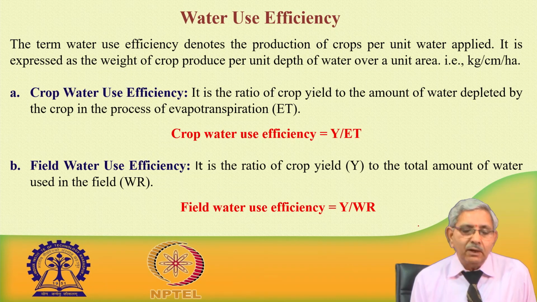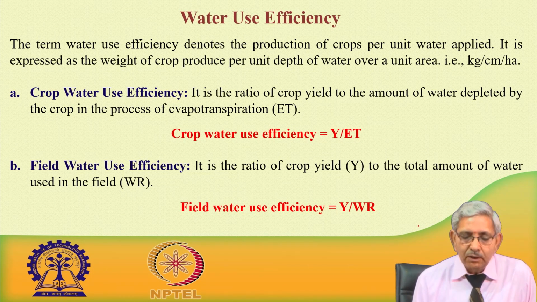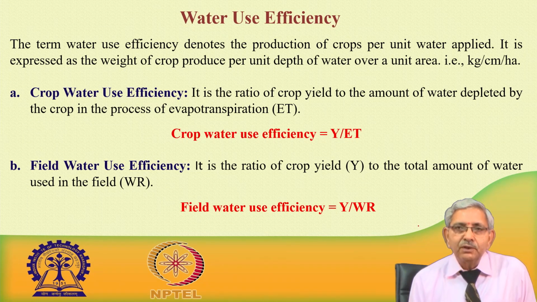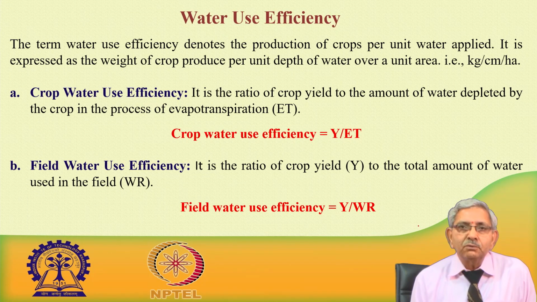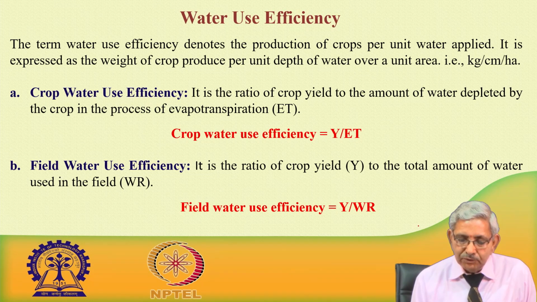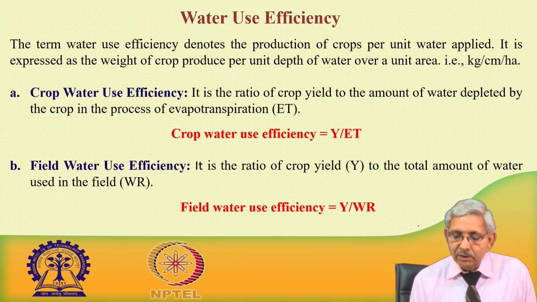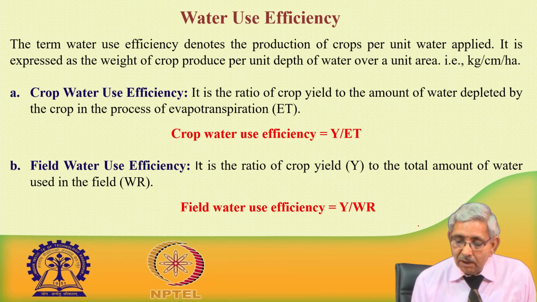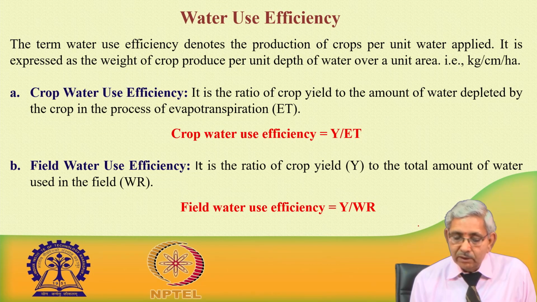The other two important terms used from the crop production point of view are crop water use efficiency and field water use efficiency. Crop water use efficiency is given by the crop yield to the amount of water depleted by the crop in the process of evapotranspiration.